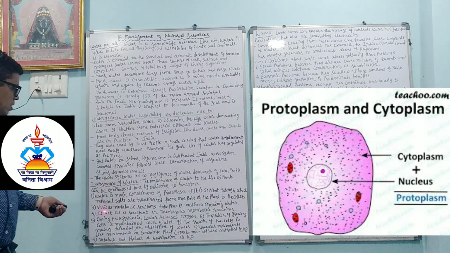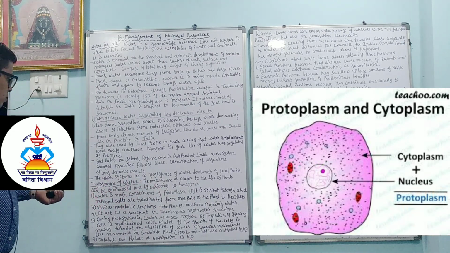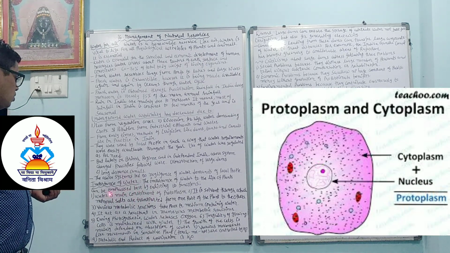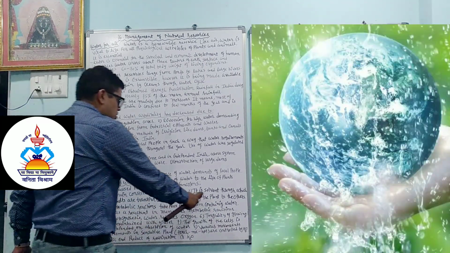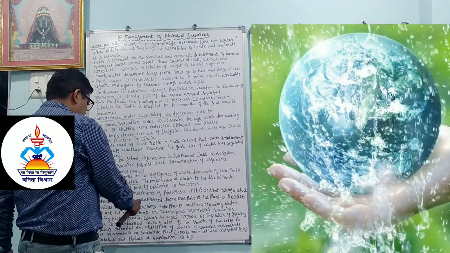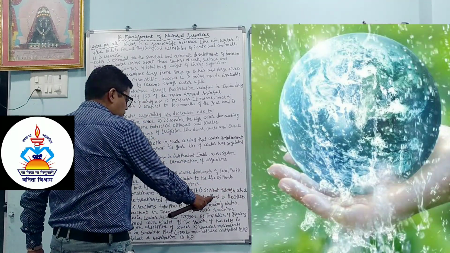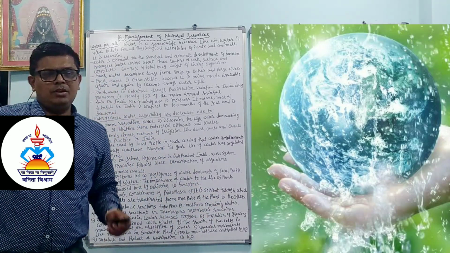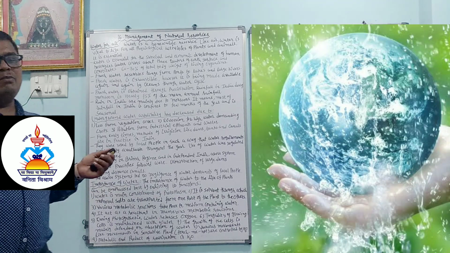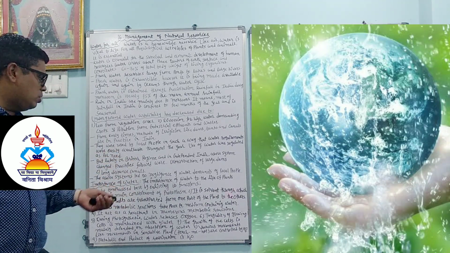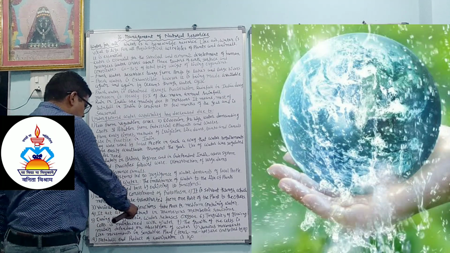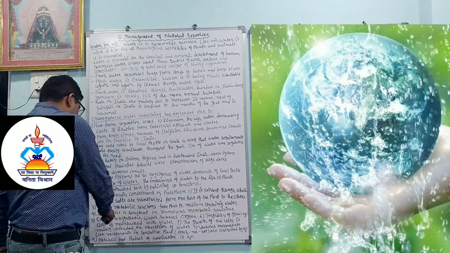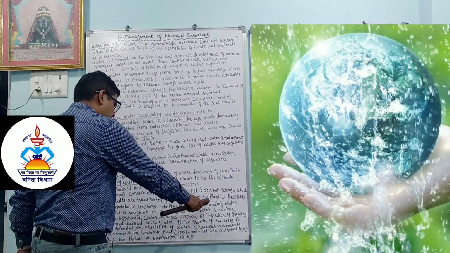So in the cell, in the human body or any animal or any organism, in the protoplasm, water is the main constituent. It is a solvent through which the mineral salts are transported from one part of the plant to the others. So in a plant or animal, different minerals go from one part to another part because of water. Various metabolic reactions take place in a medium containing water. It acts as a reactant in numerous metabolic reactions.